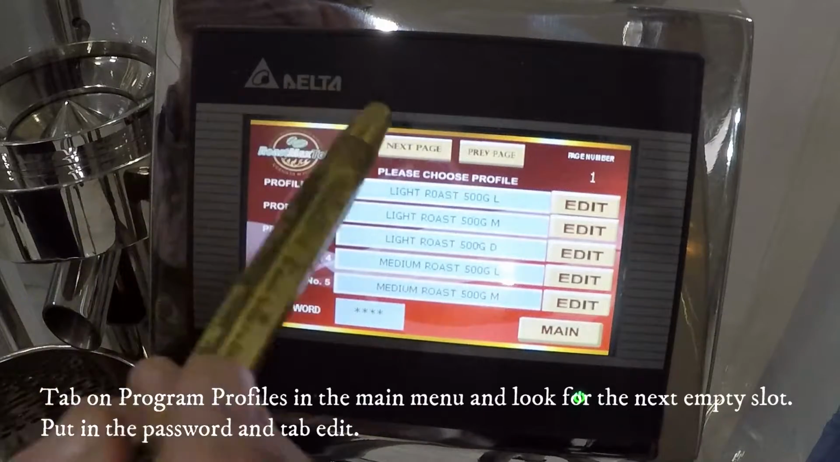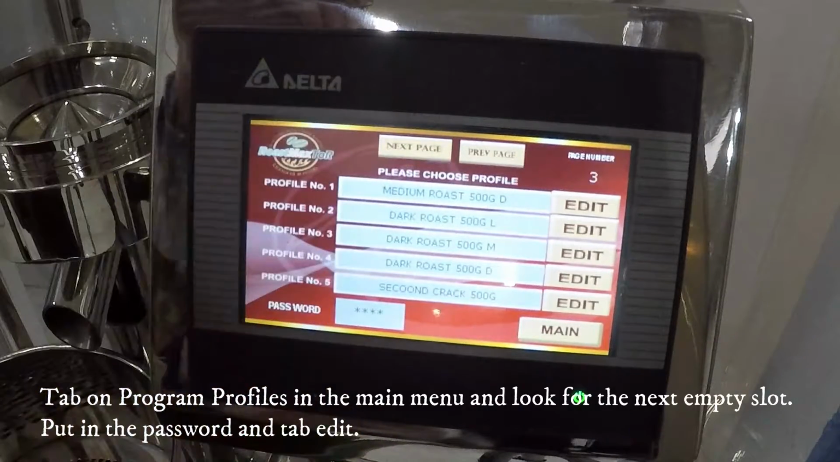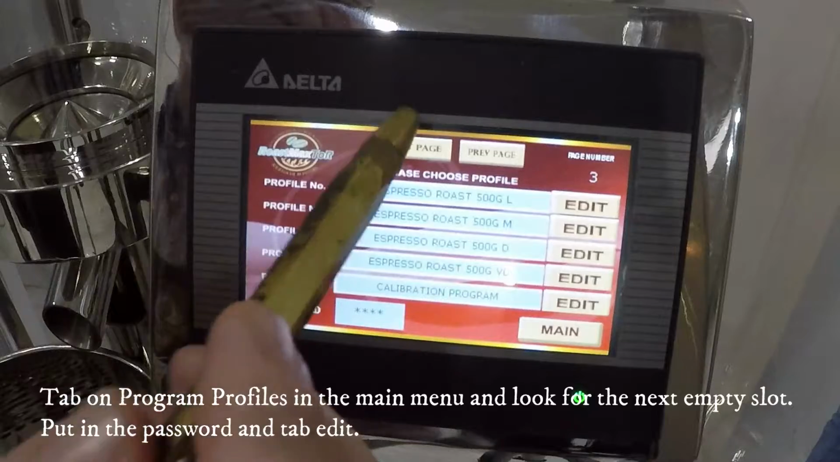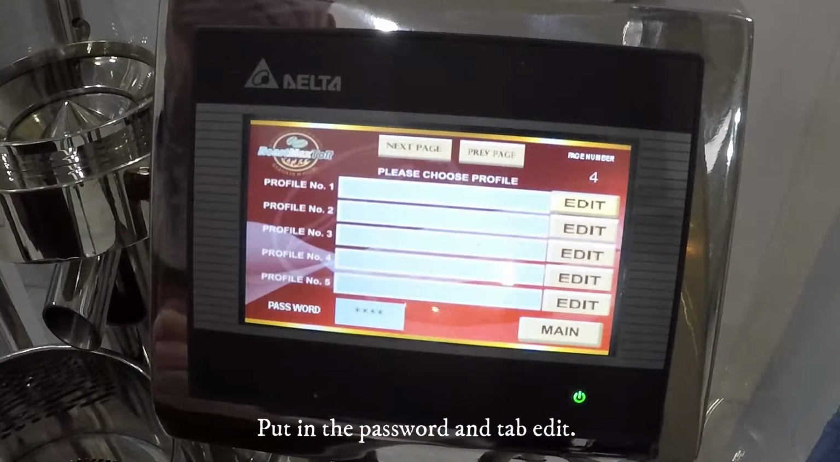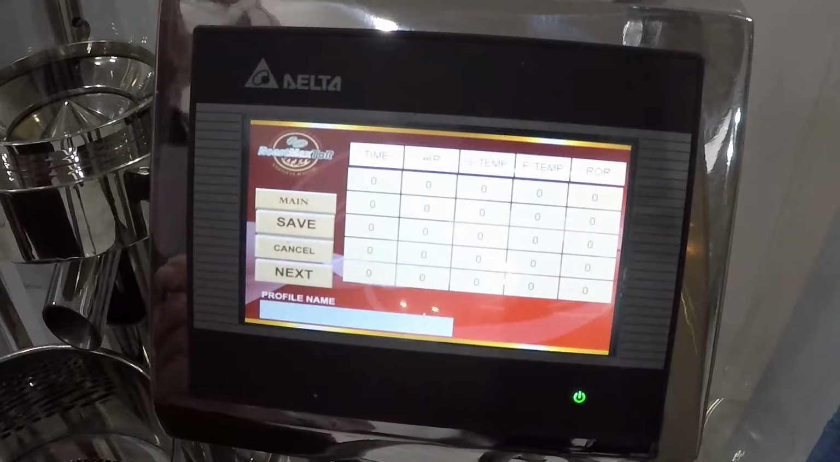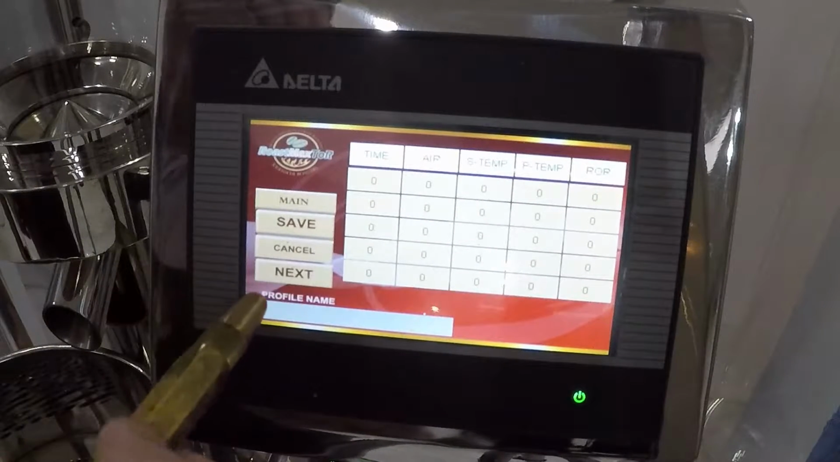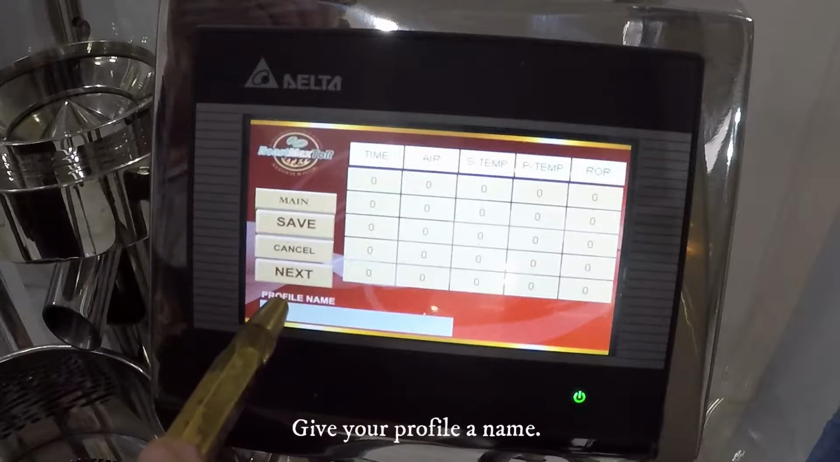Tap on Program Profiles in the main menu, and look for the next empty slot. Put in the password, and tap Edit. Give your profile a name.